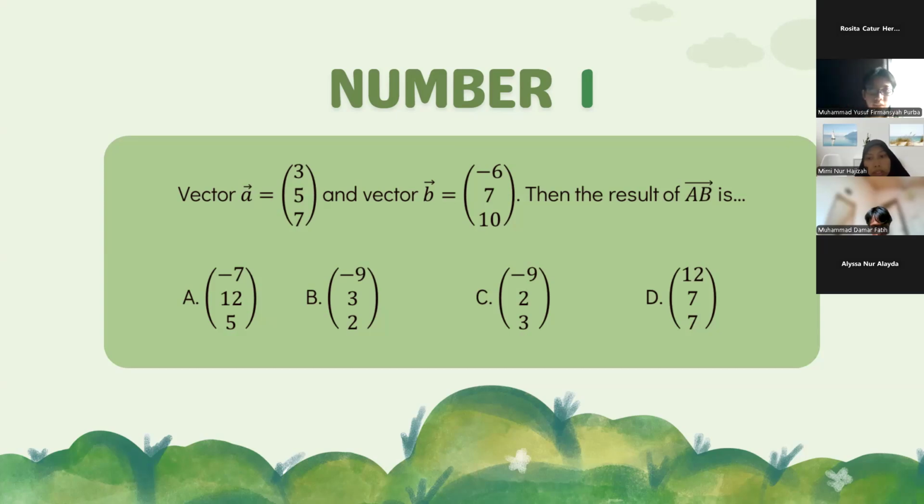Then the result of vector AB is... For anyone who wants to answer this number, you can raise hand. We will wait about maybe 1 minute.